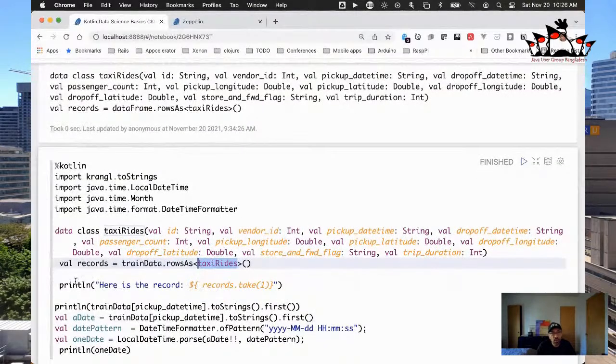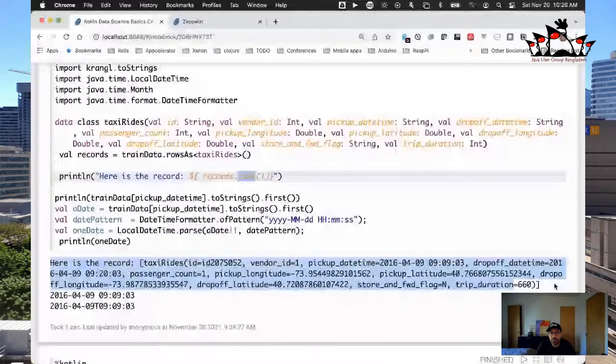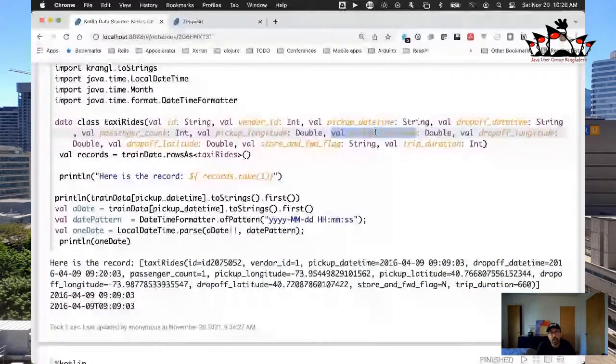Right, so when we go and do that, we can say, here's the record. So I'm just going to say records.take1, so that will print out the first one. So here's our record, right? And you can see that our data has indeed been transferred from that data frame's kind of loose, non-typed format to a strongly typed data class called taxi rides, which has typing for all those different things. Because if you look at this data class, you'll see, for example, that the pickup latitude is a double. And then we also have the pickup date time as a string currently.